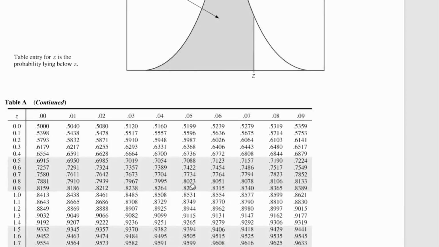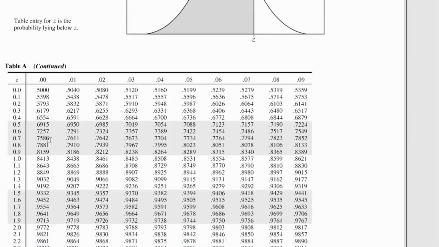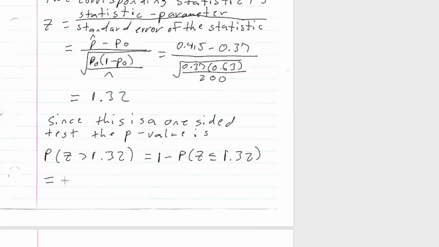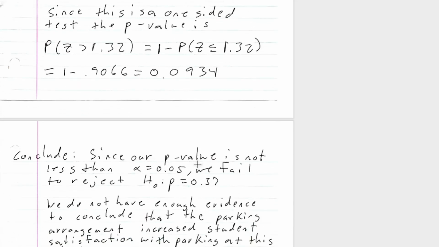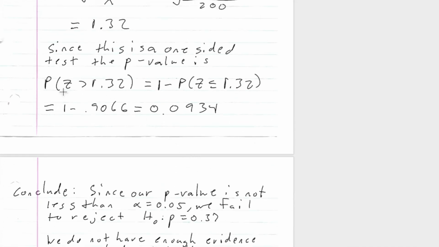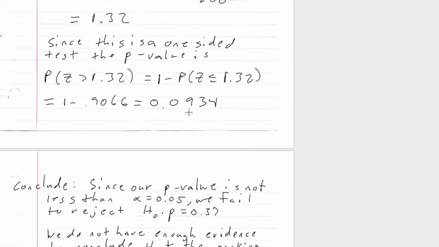And then we go into our table to find that 1.32. Okay, so 1.3, so 1.32, so that's this guy here. So 0.9066. So let me go back, which is equal to 1 minus 0.9066, which is equal to 0.0934. All right, so this is our conclusion if we get that p-value to be 0.0934.